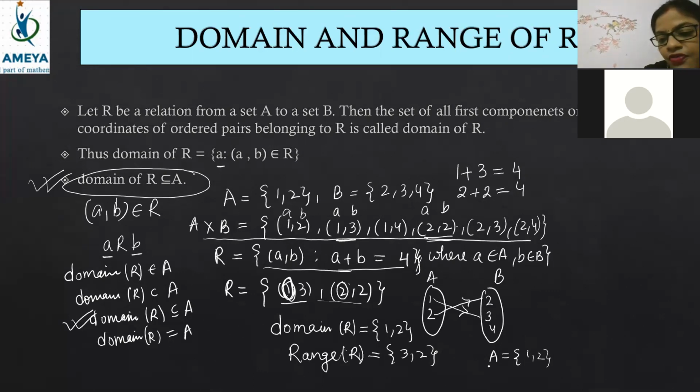And what is the domain of R? 1, 2. Okay, so here, whatever element is inside A, that is becoming the domain of R. So we can write it as equal here. Because whatever element is present inside set A, all elements are present inside the domain of R.